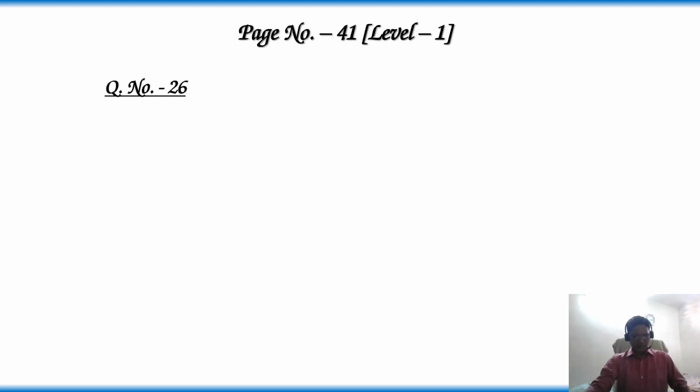The question is, in pea, castor and maize, the number of cotyledons are: option 1, 1 cotyledon, 2 cotyledons and 2 cotyledons.